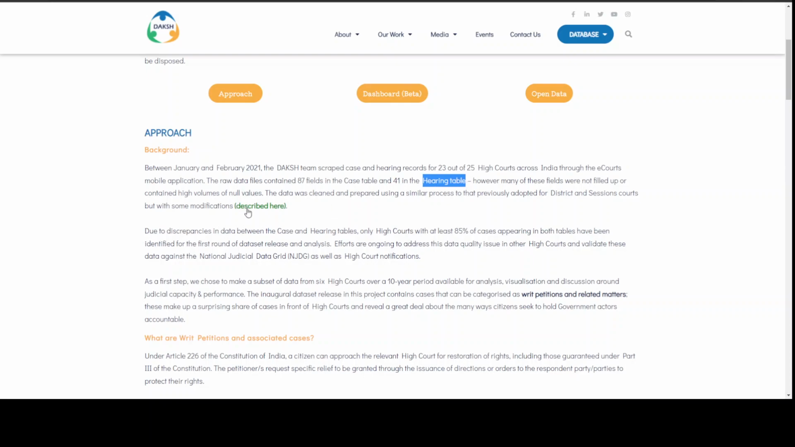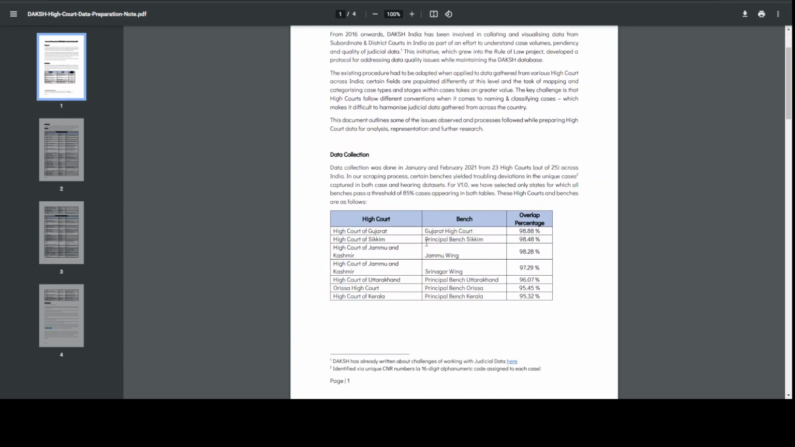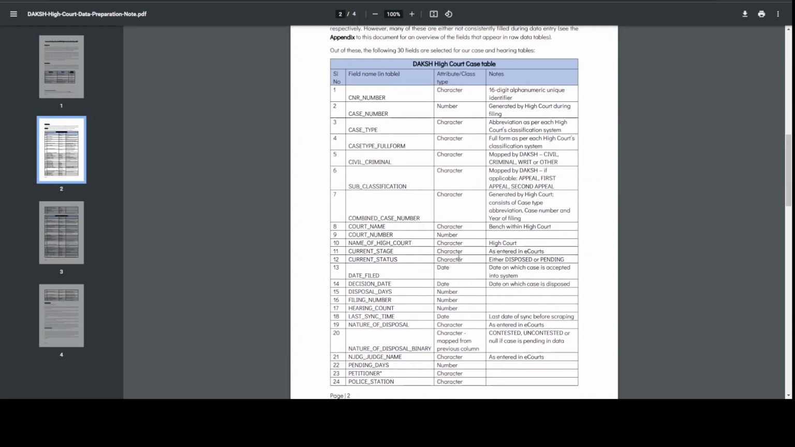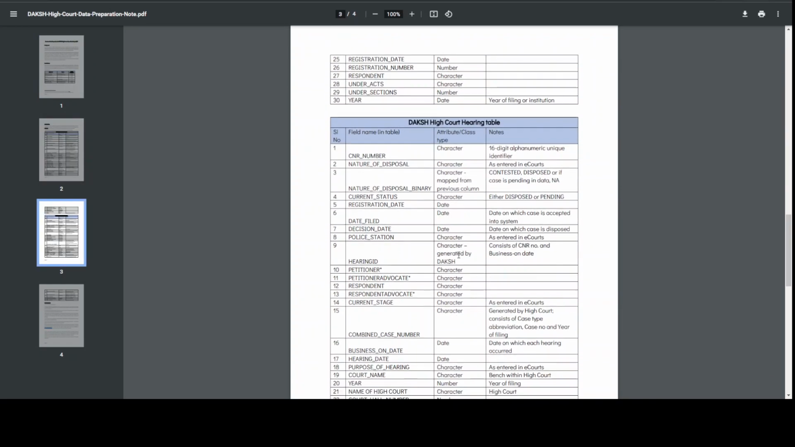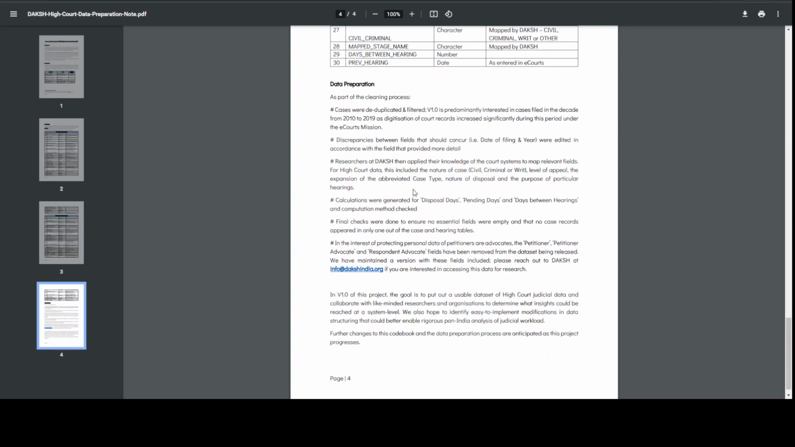And so there is a note that is available right here that will provide details as to how the six high courts were actually selected, what fields are available in the case table, as well as the hearing table, and where we see this project going as well. It also takes an overview of the data preparation.